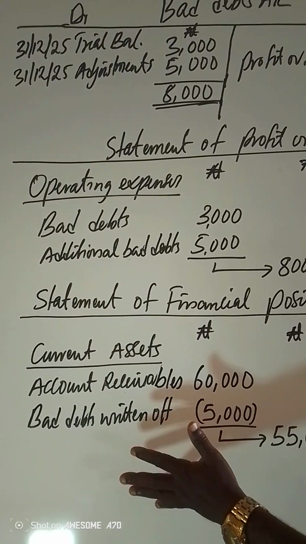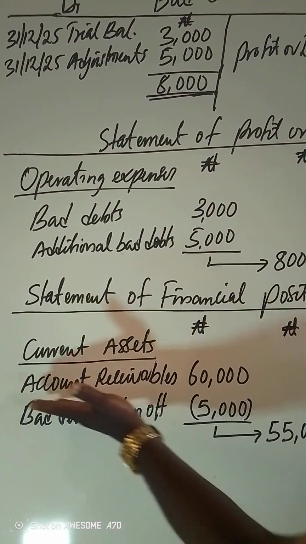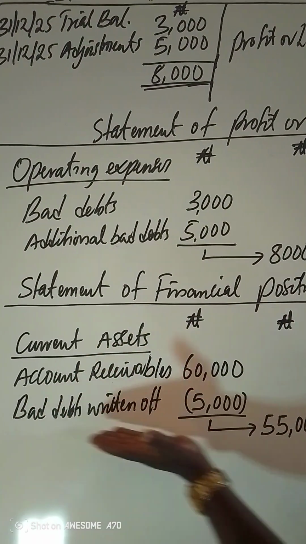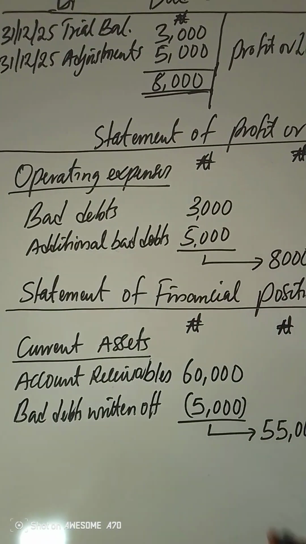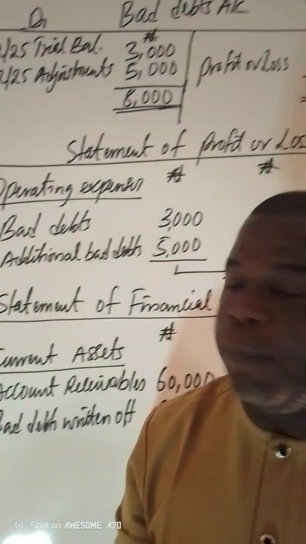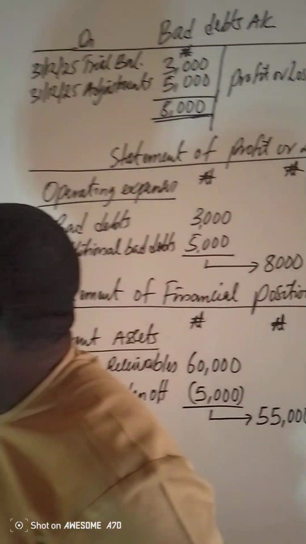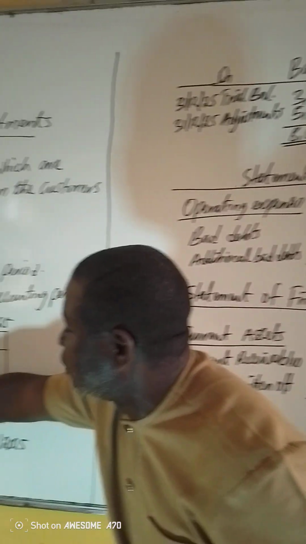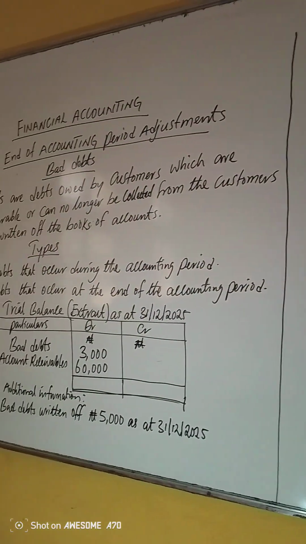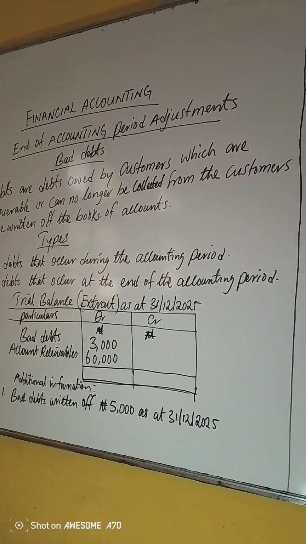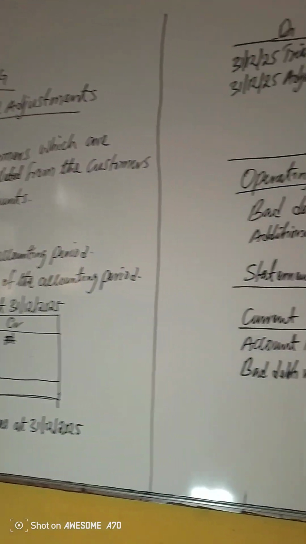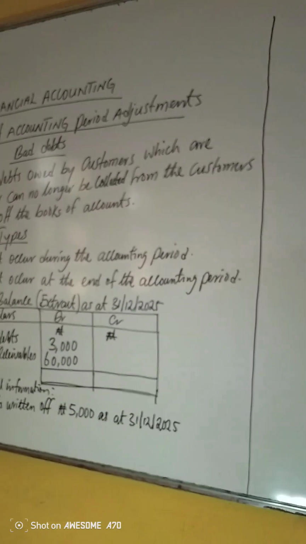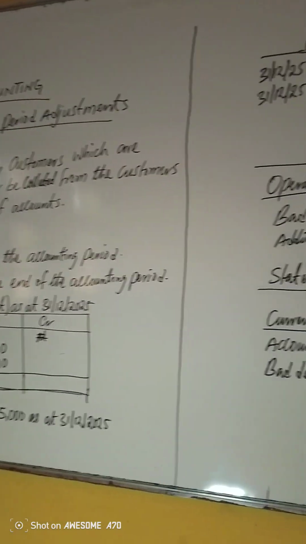So you go under current assets, you pick the total of account receivable, which is 60,000, put it on the first dollar side, then you pick the bad debt written off. But here I want to clarify, as you can see very clearly, in the question we have two types of bad debts. Bad debts found in the trial balance and bad debt found in additional information. So bad debt found in the trial balance should not be deducted from the account receivable in the statement of financial position. Mind you, I'm still emphasizing, bad debt found in the trial balance should not be deducted from account receivable in statement of financial position.